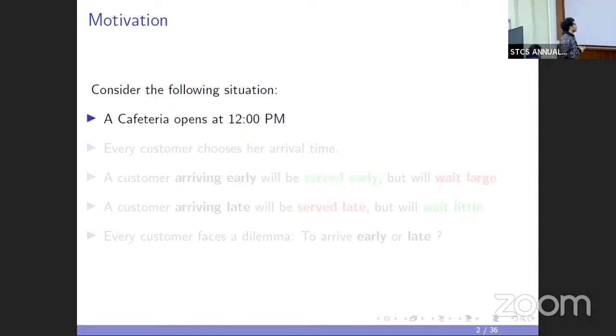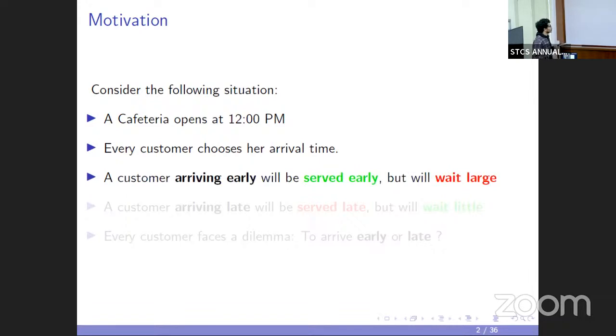So consider a cafeteria that opens at 12 o'clock, and every customer chooses when to arrive at the cafeteria. And there are two choices. If the customer arrives early, then she will be served early, but will wait a large amount of time because everyone wants to get the fresh food, and they will arrive early, so there will be a long queue at the cafeteria.